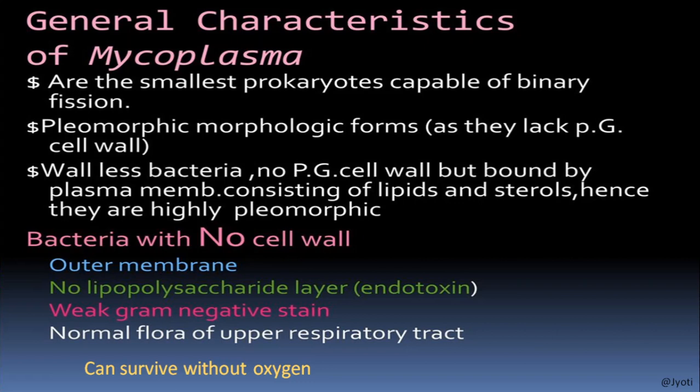The cell membrane in eukaryotes is made up of lipoprotein, but here it is sterol and lipid. And they can survive without oxygen. This is a very important point, and they are generally found in the upper respiratory tract of human beings.